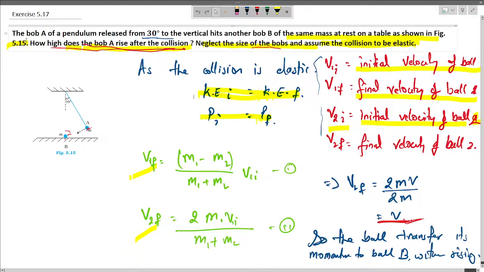Now in the next question we see that a bob of a pendulum released from 30 degree to the vertical hits another bob of mass m at rest on the table, as shown in the figure. How high does ball A rise after collision?